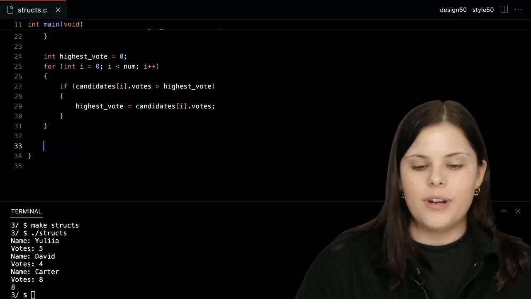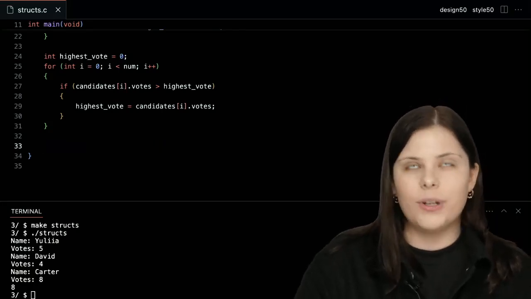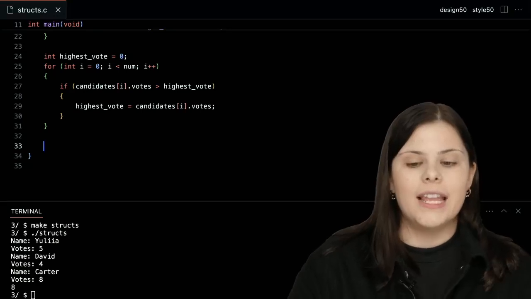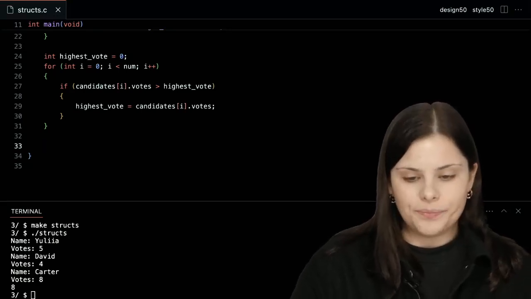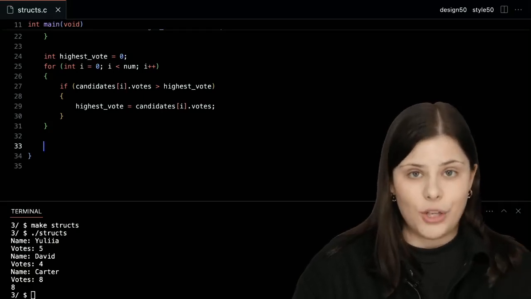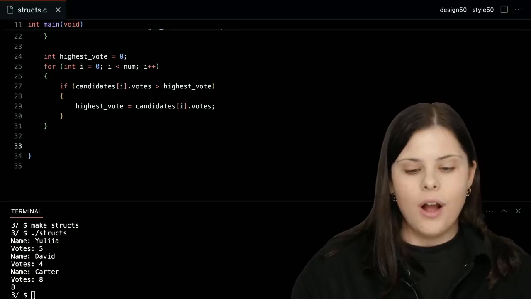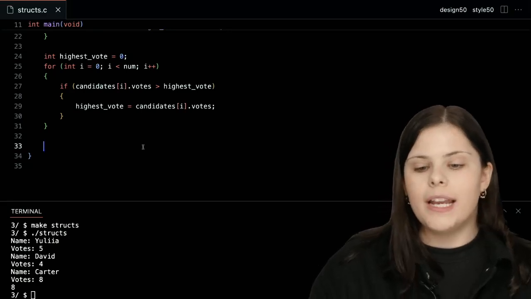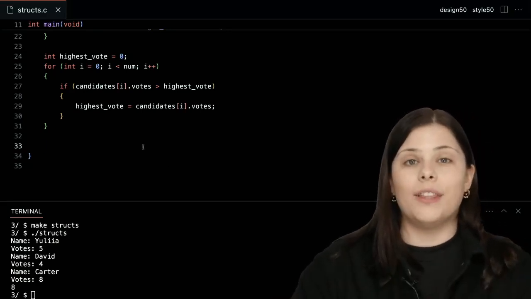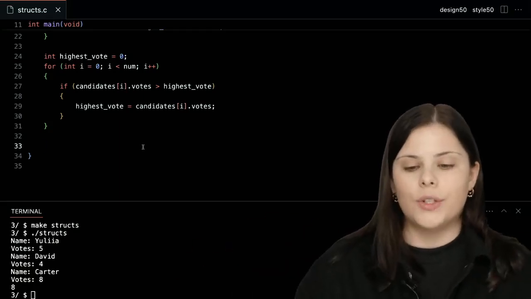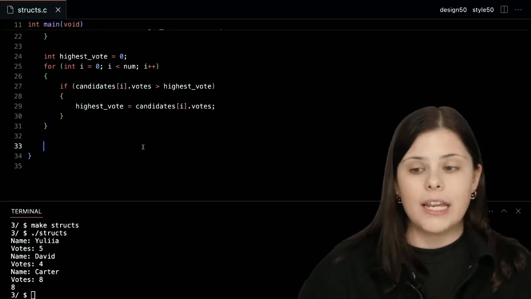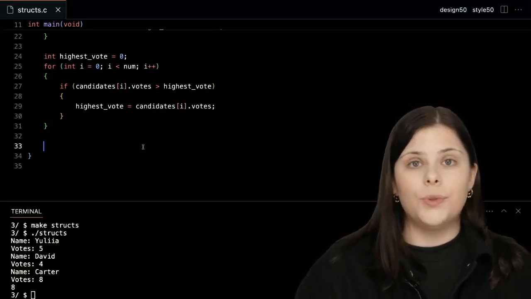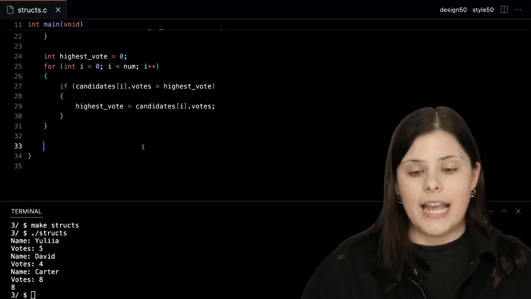Okay. So now that we know, again, what would be the highest number of votes, we're going to print out the name of the candidate that has that number of votes. Again, as humans, just by looking at the terminal right now, well, Carter has the highest number of votes, so he won the elections. But again, the computer can't see everything in a bird's eye view, so we need to go one by one, comparing the number stored in the highest vote to the number of votes the current candidate has.